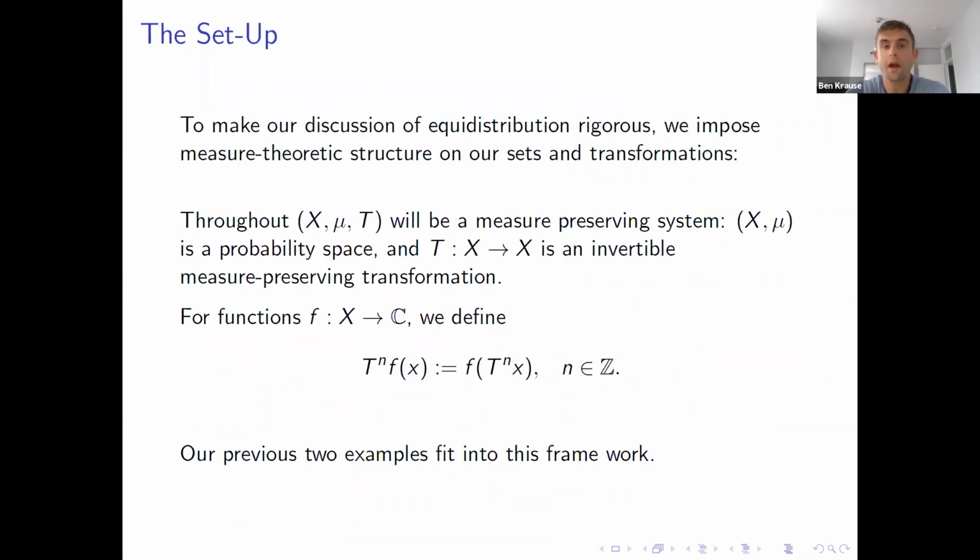So to make our discussion of equidistribution rigorous, we impose measure theoretic structure on our spaces and transformations. So for the rest of this talk, (X, mu, T) will be a measure preserving system, by which I mean (X, mu) is a probability space and T is an invertible measure preserving transformation. For functions on our space, we define T^n f of x by f of T^n of x. Okay, so our previous two examples fit into this framework.